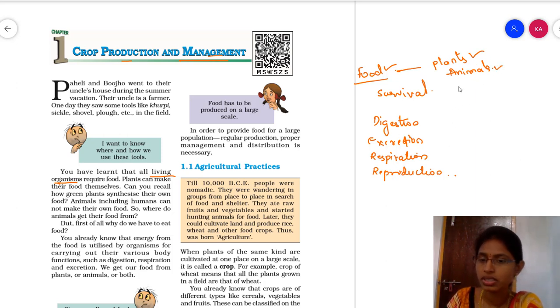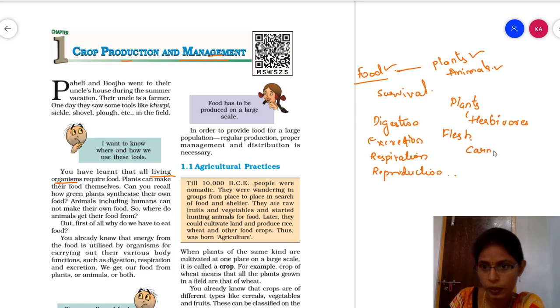So tell me, the organisms or the animals which eat plants, they are called as what? Herbivores. You all know this, right? And the animals which eat flesh, they are called as what? Carnivores.